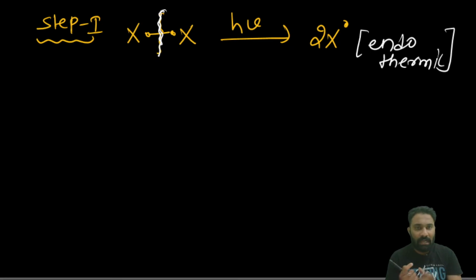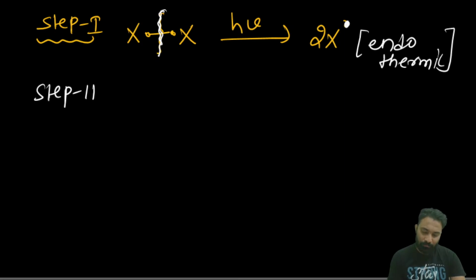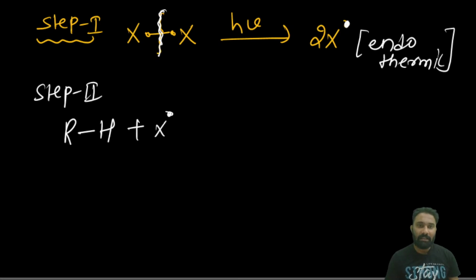Already we know the free radical is highly reactive and highly explosive. Then after the halogen radical has formed, right? Now in step 2, what will this radical do? Now we have the alkane, right? With this alkane and this radical, two types of reaction can happen.